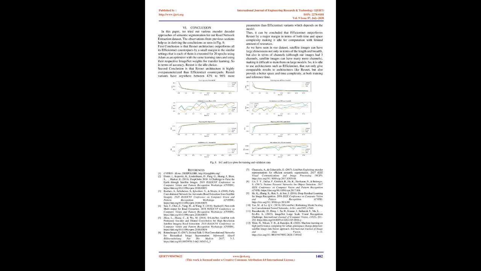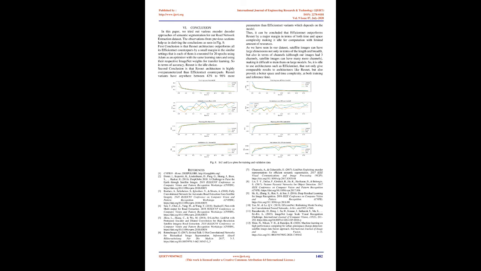Fifth observation, as shown in Table 1, is the total number of parameters, trainable and non-trainable, for each architecture. For the UNet architecture, the ResNet variant has approximately 41% more parameters than EfficientNet. For the LinkNet architecture, the ResNet variant has approximately 88% more parameters than EfficientNet. For the FPN architecture, the ResNet variant has approximately 96% more parameters than EfficientNet.